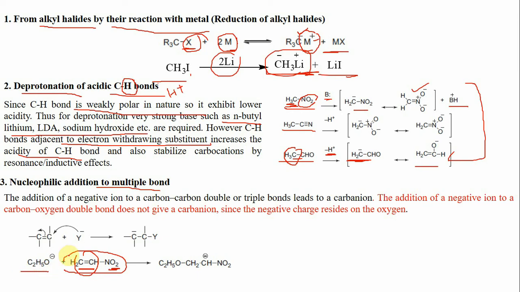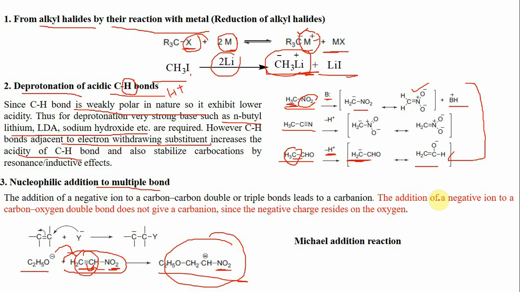So this methoxide ion can be added to this carbon-carbon double bond, which results in the formation of the corresponding anion or carbanion. Now this carbanion is stabilized by the presence of this nitro group. This nucleophilic addition to generate carbanions over an activated carbon-carbon double bond is also known as a Michael addition reaction. Okay, now next is stability of carbanions.